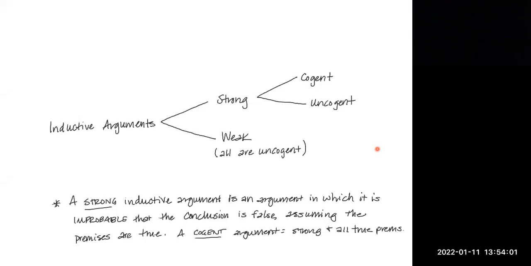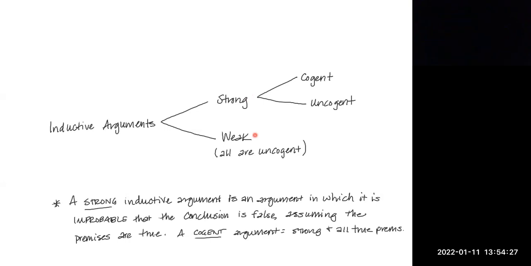Moving on to inductive arguments, we don't use the same language that we used with deductive arguments. We do not use the terms valid and invalid, but instead we use the terms strong and weak. We cannot call an inductive argument valid or invalid because it's not based on necessary reasoning. It's based on probability, so we can only say that that probability is either a strong probability or a weak probability.